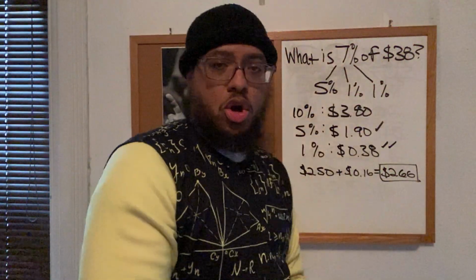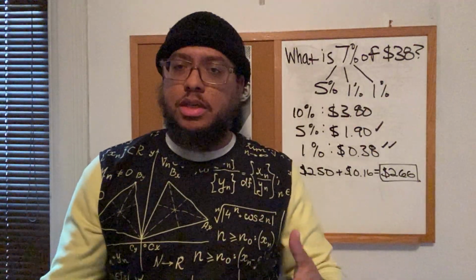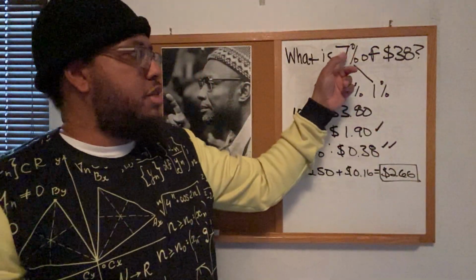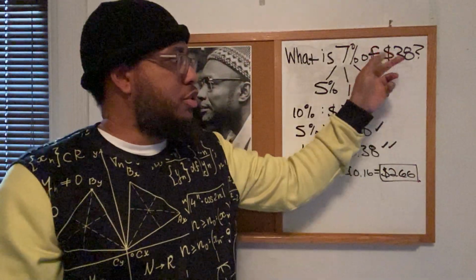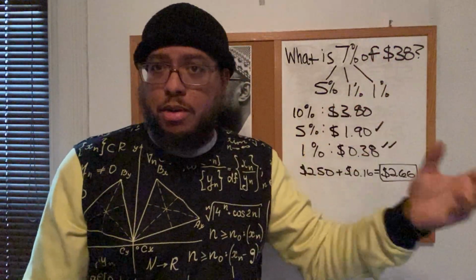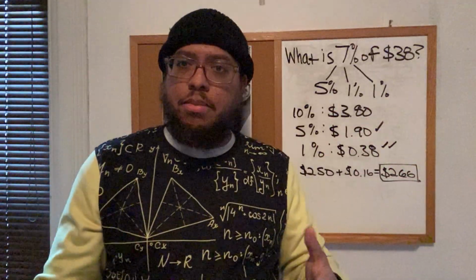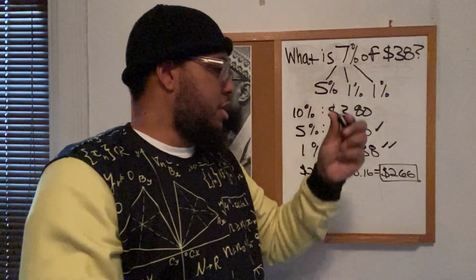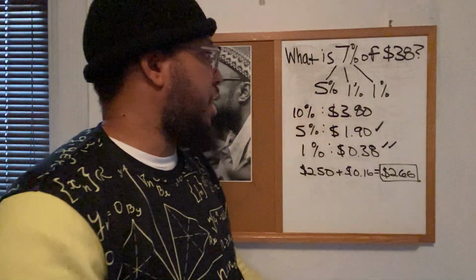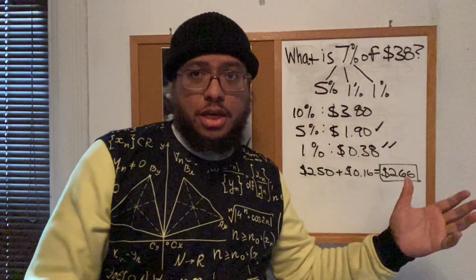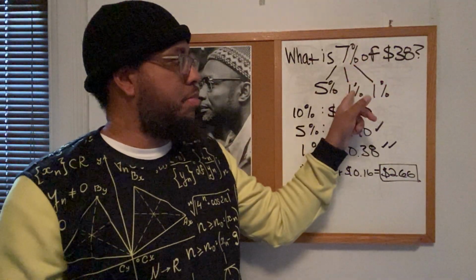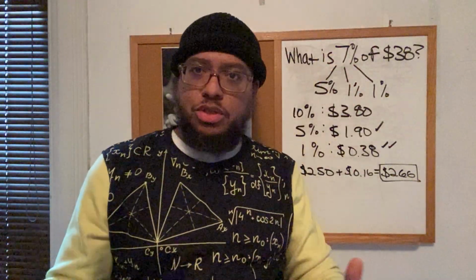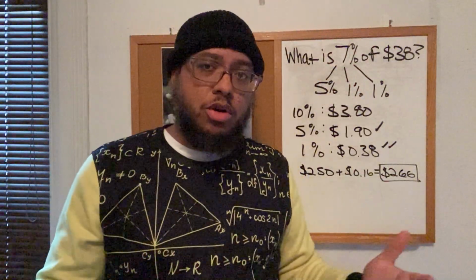Now the goal for this is to help develop your skill in mental math with percentages. Of course, you could have just taken out a calculator and changed 7% to a decimal, made it 0.07, and multiplied it by 38, because in math language, the word of means multiply. We could have done that. But let's say we're trying to develop our mental math ability, our cognitive ability. This is another way to do it. We do 5%, 1%, and 1%. You even could have done something different. You could have done 10% and then found 1% and just subtracted 1% 3 times, right? Because 10 minus 3 is also 7. So there's a lot of different options you got, and this will help to develop your numerical fluency as well.